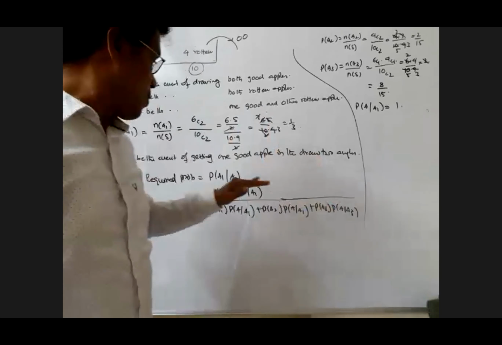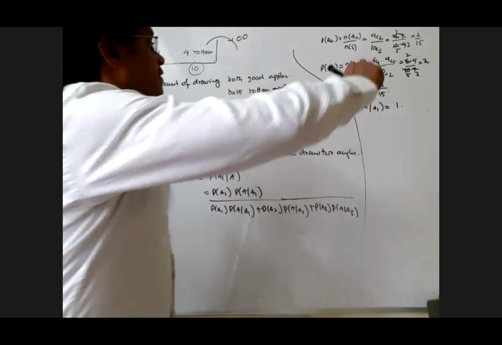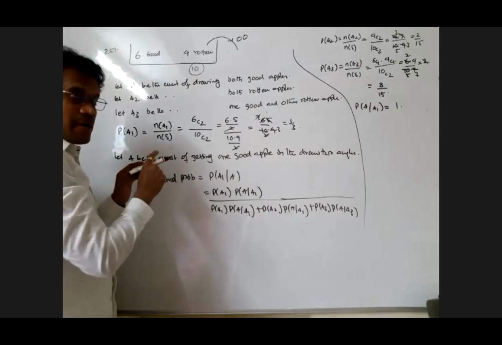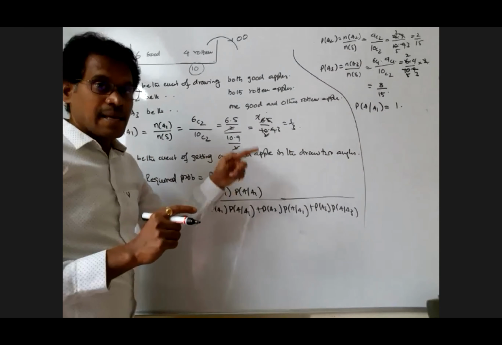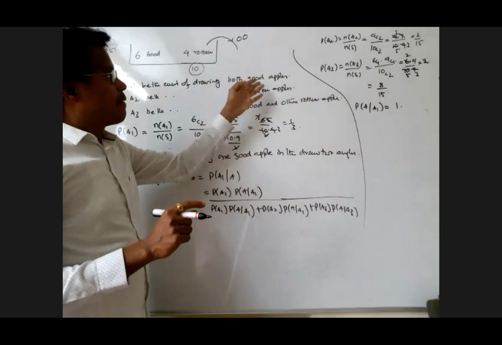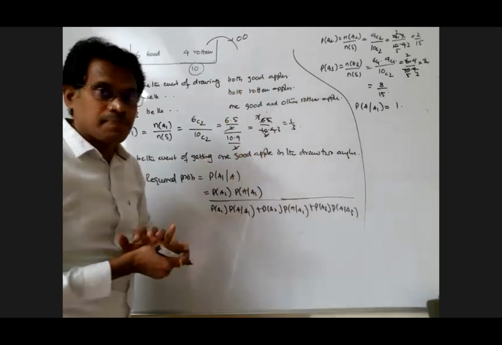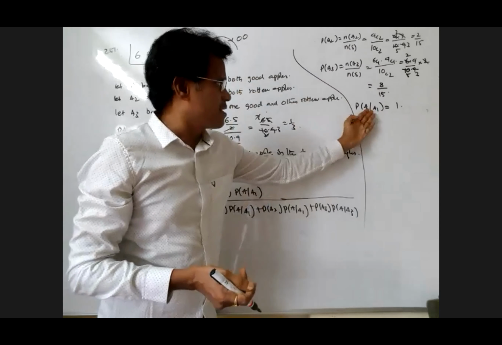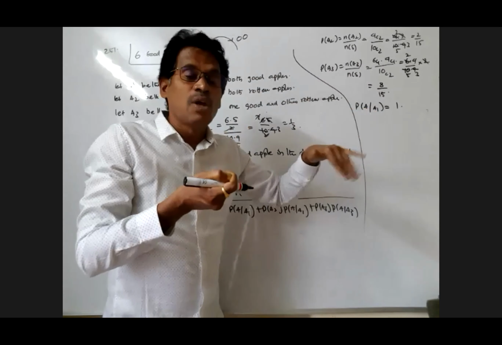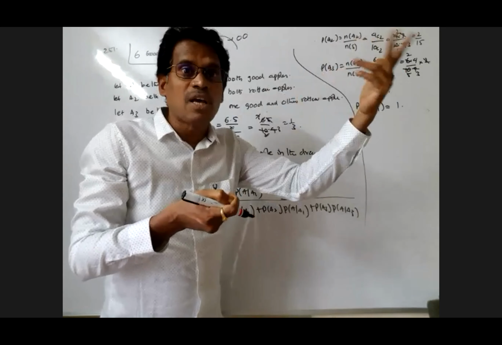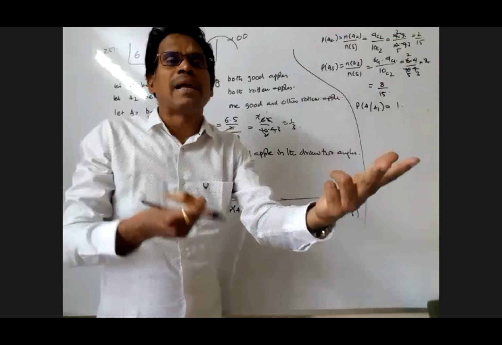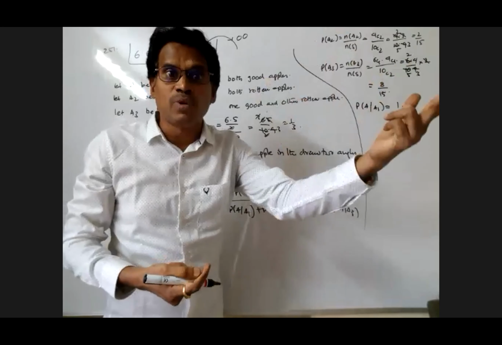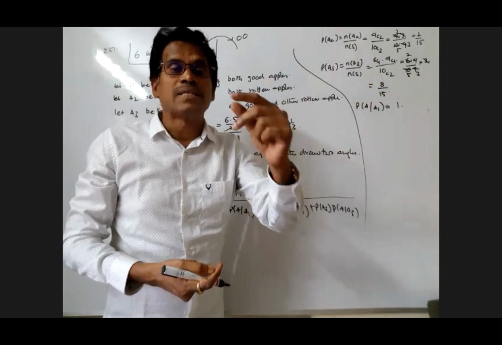That's the reason you do not understand the probability of A given A1. Probability of A given A1. Probability of getting one good apple in the two apples, given that A1, both the apples drawn are good. See, it is very simple logic. Probability of getting one good one, given that we know both the apples are good. When both the apples are good, I'm talking about the probability of getting one good. It always happens because both the apples are good. So that's the reason it's a sure event.